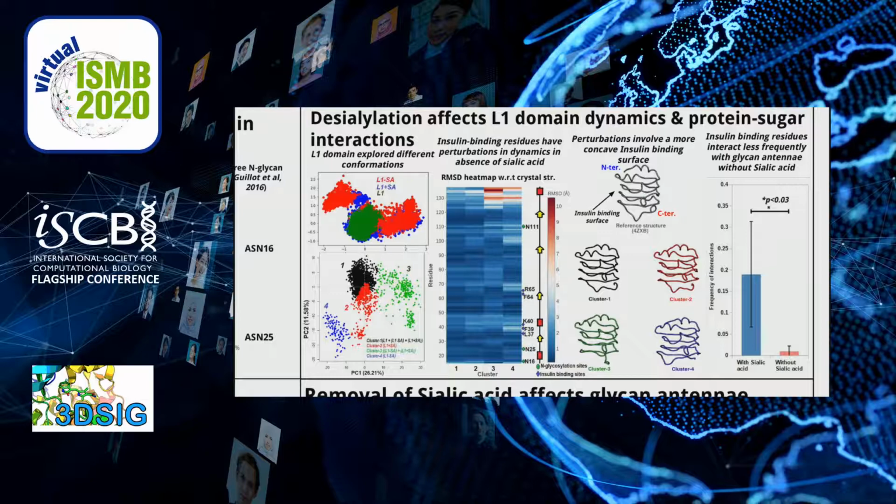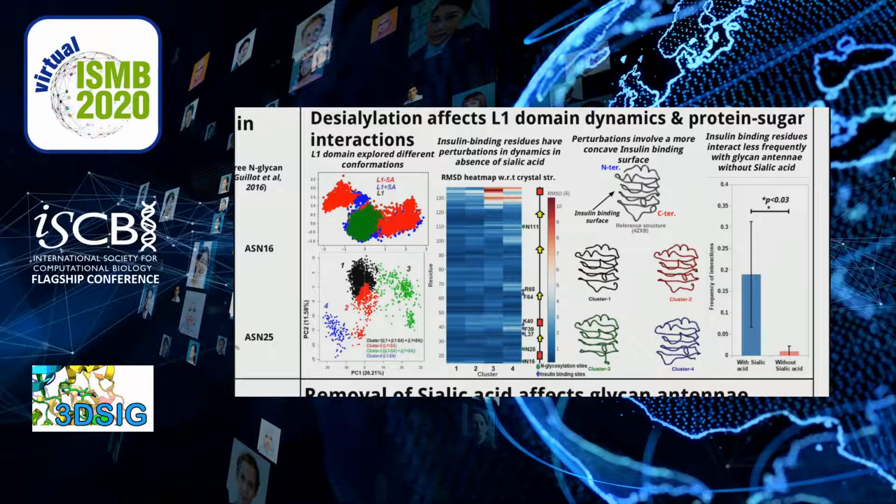We also compared the overall domain architecture of the structures from each cluster, and we found that cluster 4 conformation, which is dominated by without-sialic-acid conformations, has a more concave insulin binding surface compared to other clusters. This may adversely impact insulin binding because the accessible area for binding may be reduced due to the concave shape.